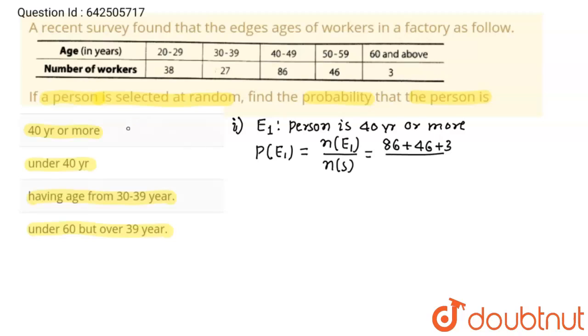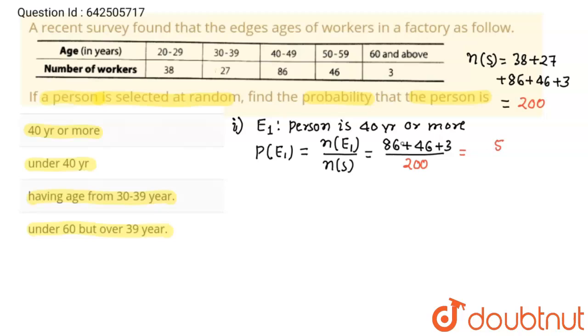Here I am going to find n of S, which will be used for all four questions. n of S is equal to 38 plus 27 plus 86 plus 46 plus 3, and this will be equal to 200.